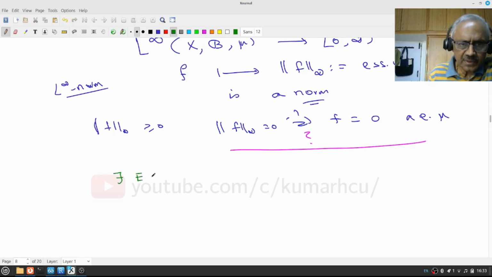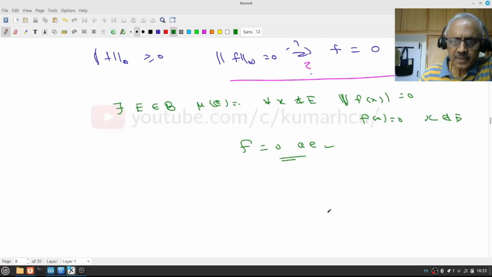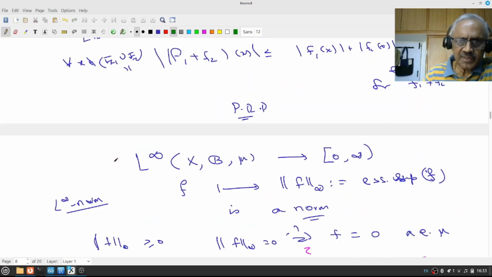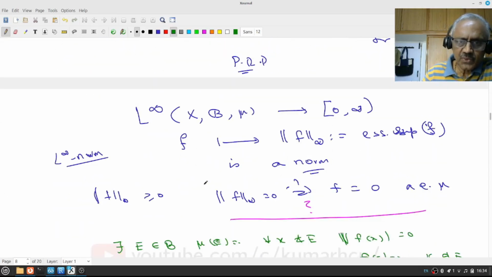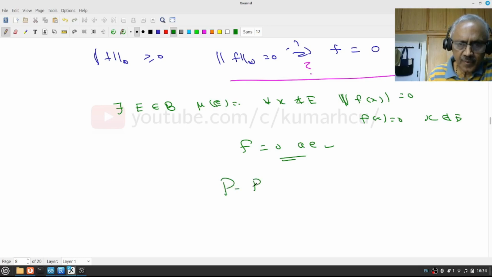There is a set E in B, mu of E is 0, and for all x not in E, mod f(x) is 0. That means f(x) is 0 for all x not in E. And what is the exceptional set? E is of measure 0, therefore f is 0 almost everywhere. The rest of the things are very easy. We had actually proved it here. So this is a norm. It is clear. Pause. Proceed.